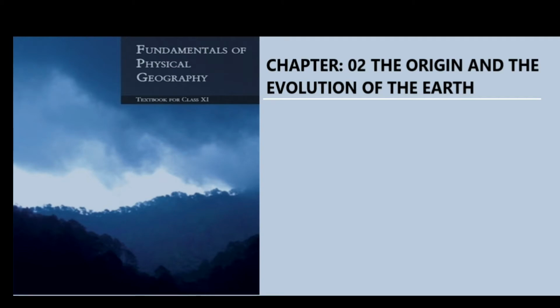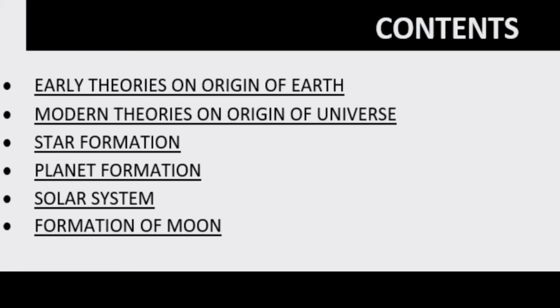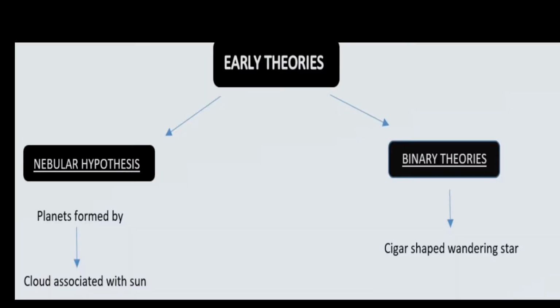Now let's go back to the chapter, the origin and the evolution of the earth. Let us first see the contents that we are going to discuss in this video: early theories on origin of earth, modern theories on origin of universe, star formation, planet formation, solar system and formation of moon.